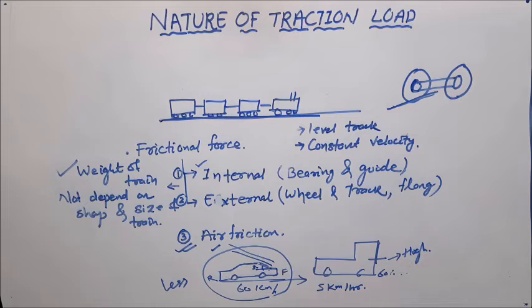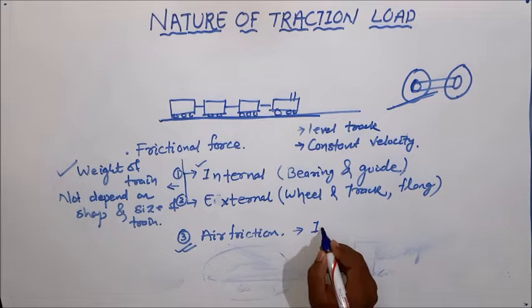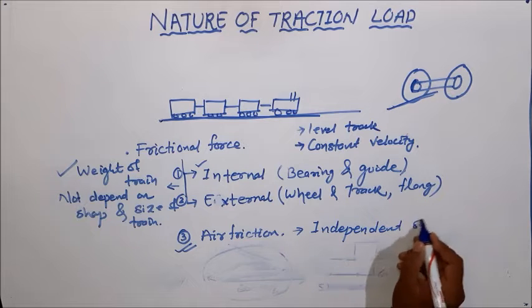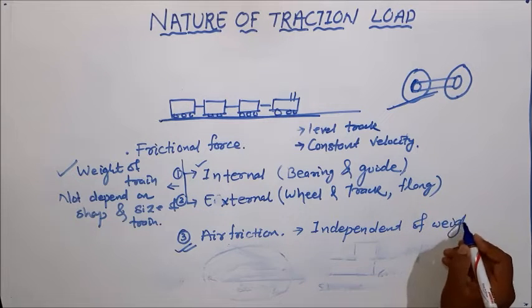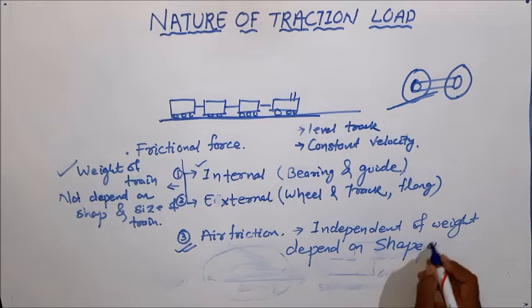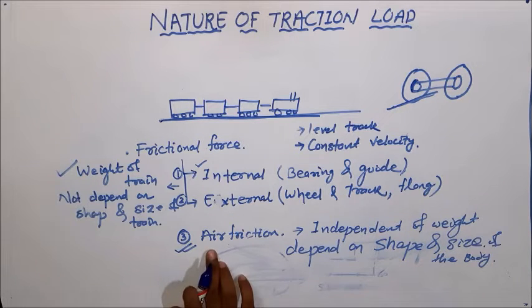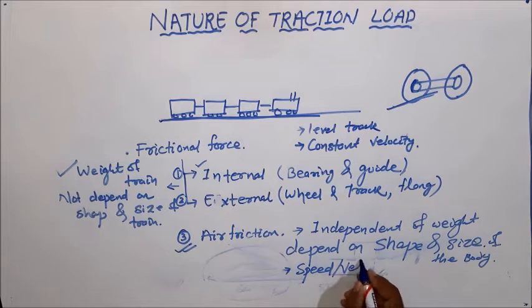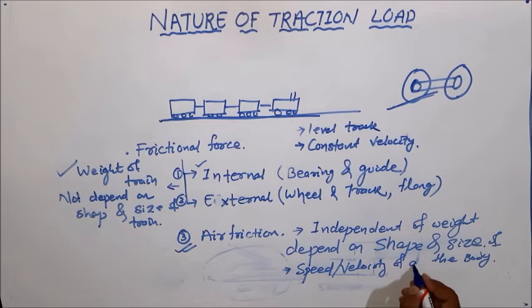So you can see here the air resistance or air friction depends upon the size and shape of the vehicle. So I can write air friction is independent of weight but depends upon shape and size. This air friction also depends upon the speed or velocity of air and the direction of air.